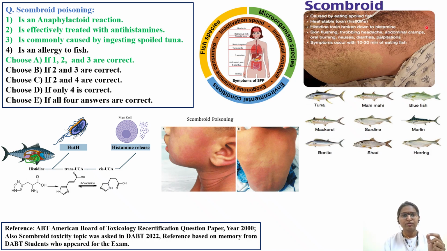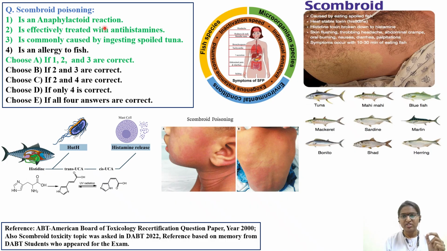The first question: scombroid poisoning is an anaphylactic reaction. Option 2 is effectively treated with antihistamines. Option 3 is commonly caused by ingesting spoiled tuna. Option 4 is an allergy to fish. The right answer is in green text, that is option 1, option 2, and option 3.